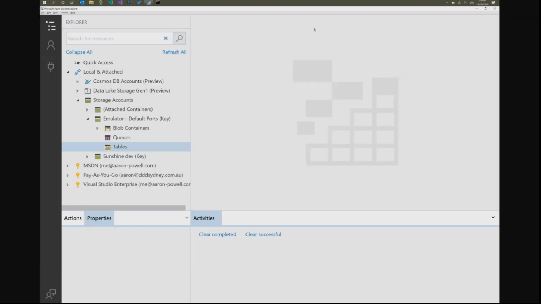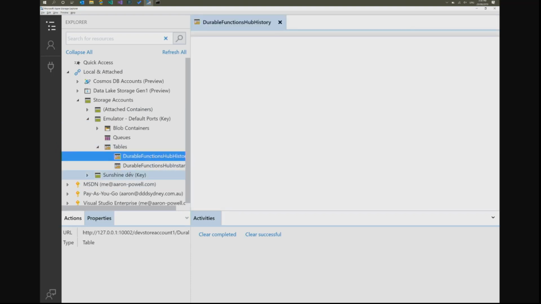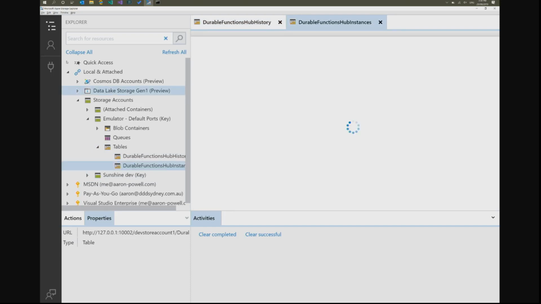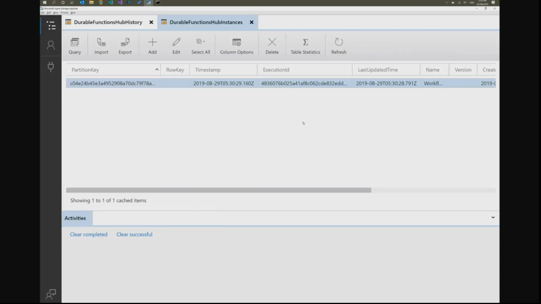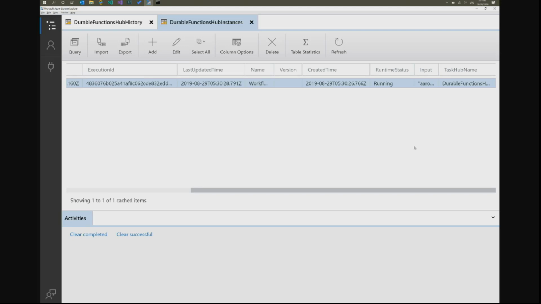I can come over here, have a look into my Azure storage account. I now have two tables, one which is the durable functions history, and one which are the durable function instances. So the instances, these are all the instances that have been started and are running, or in various states. We can see this one in particular is in a running state. Here is the input that was passed to it. Here's the name of the parent that called it.